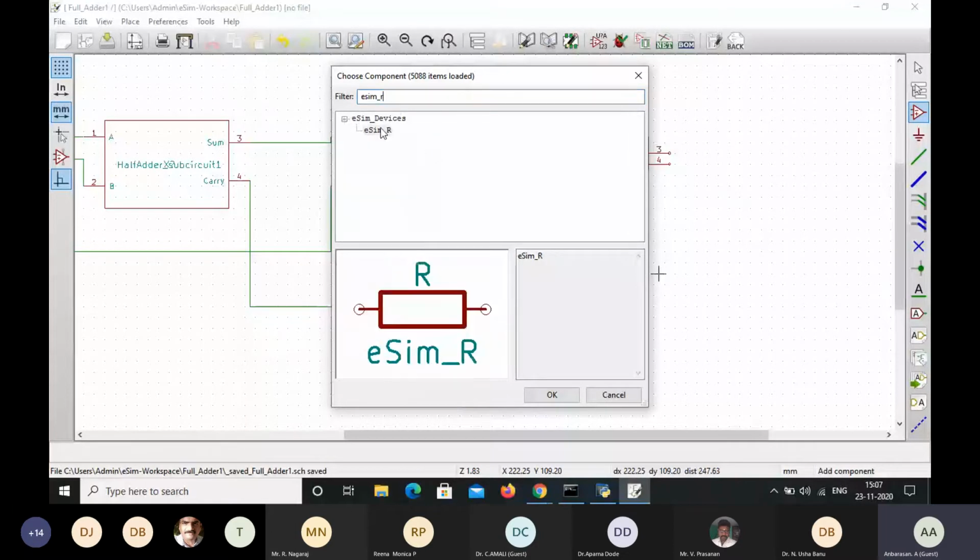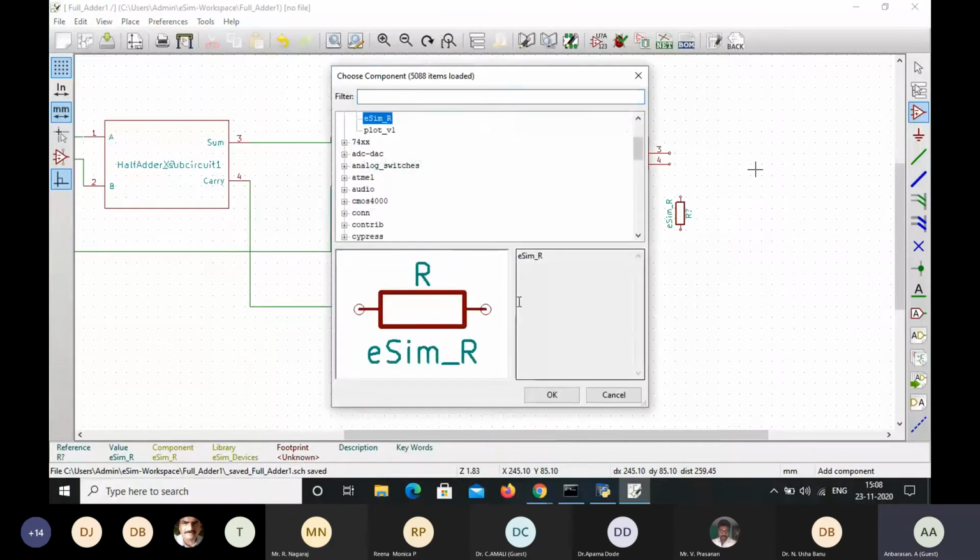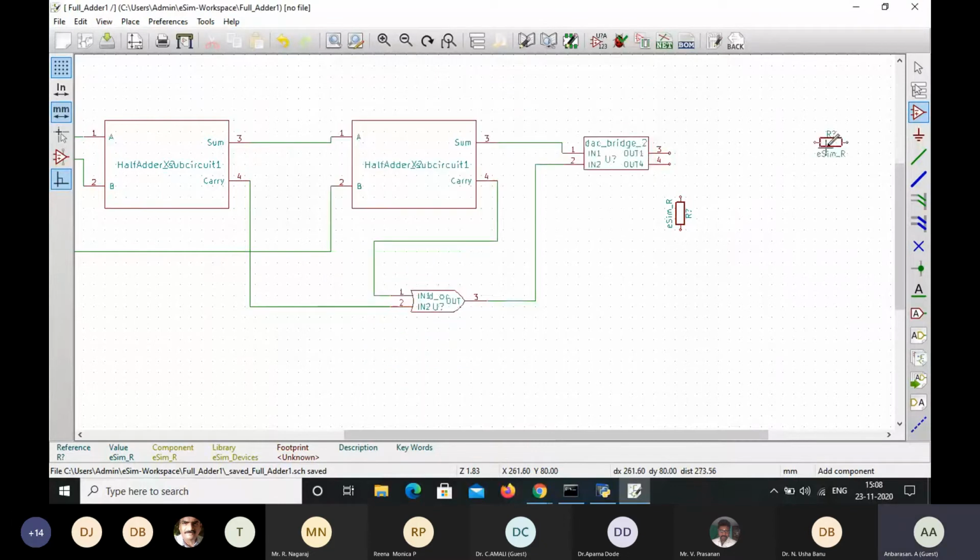eSIM underscore R, that is available in the eSIM devices. So these resistances are available in the eSIM devices. So I'm just typing eSIM underscore R. So this is the resistor. Select the resistor, rotate, and then I'm going to place it here with respect to the terminal 4 of the adder bridge circuit. And next one more resistance that I'm going to place near the terminal 3. So here the components are placed.